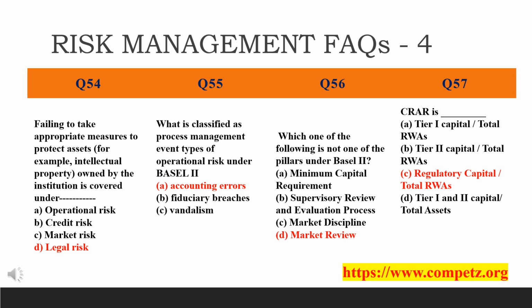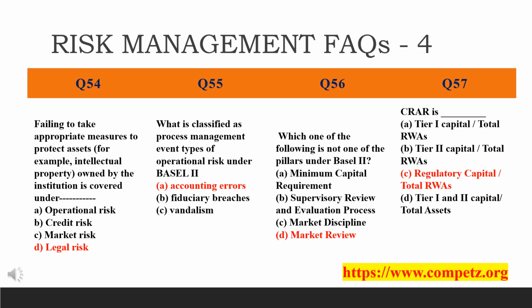Okay. However, friends, listen carefully. Failure to protect the assets, say failure to renew the insurance of a branch premises, or cash in transit, could fall under operational risk, not under legal risk. So what falls under legal risk is that an institution should have its necessary copyright and other measures in place to legally defend its IPR. However, failure in general to protect the assets, say failure to renew the insurance of the branch premises or cash in transit, could fall under operational risk and not under legal risk.